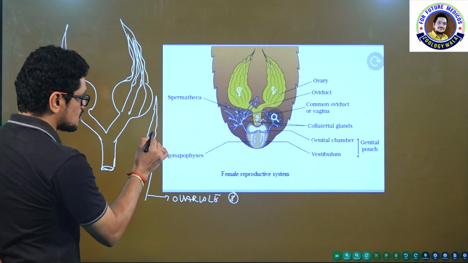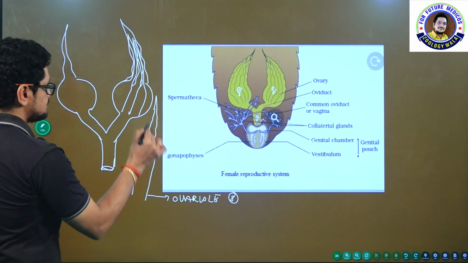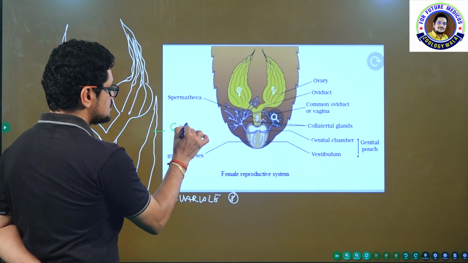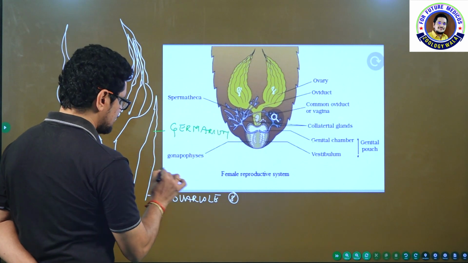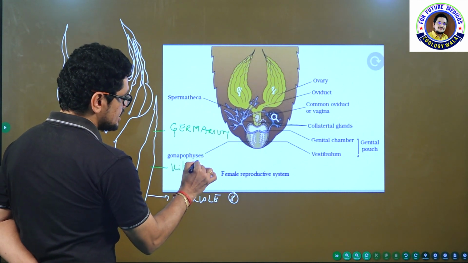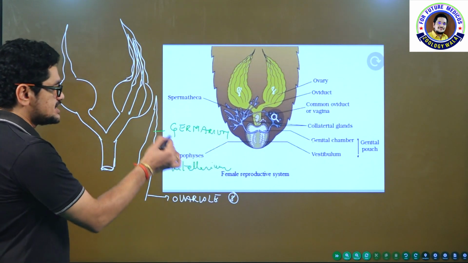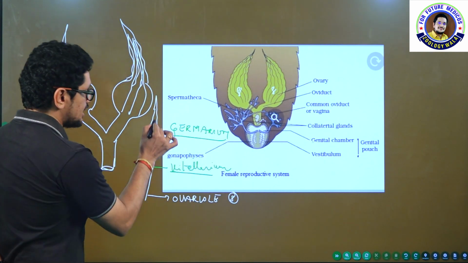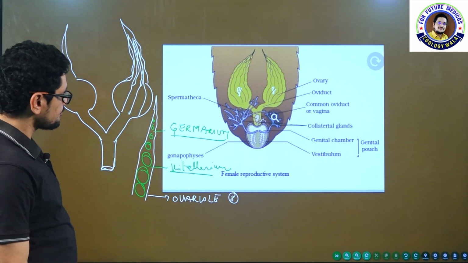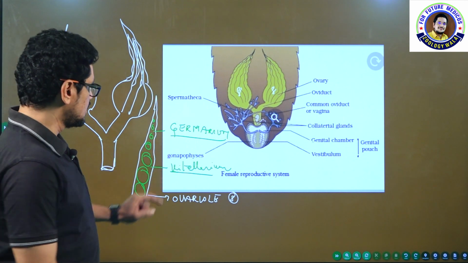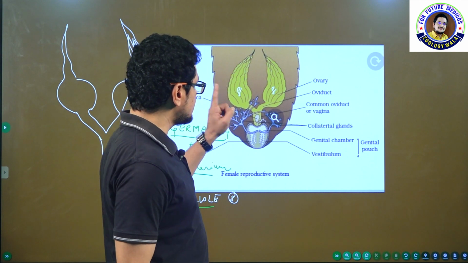And what is this structure called, and what is this structure called? This structure is called germarium, G-E-R-M-A-R-I-U-M. This structure is called vitellarium, V-I-T-E-L-L-A-R-I-U-M. Germarium, and this is vitellarium. So here ova are present in various stages of development. Germarium and vitellarium combined form one ovariole. Like that 8 ovarioles here, 8 ovarioles here.